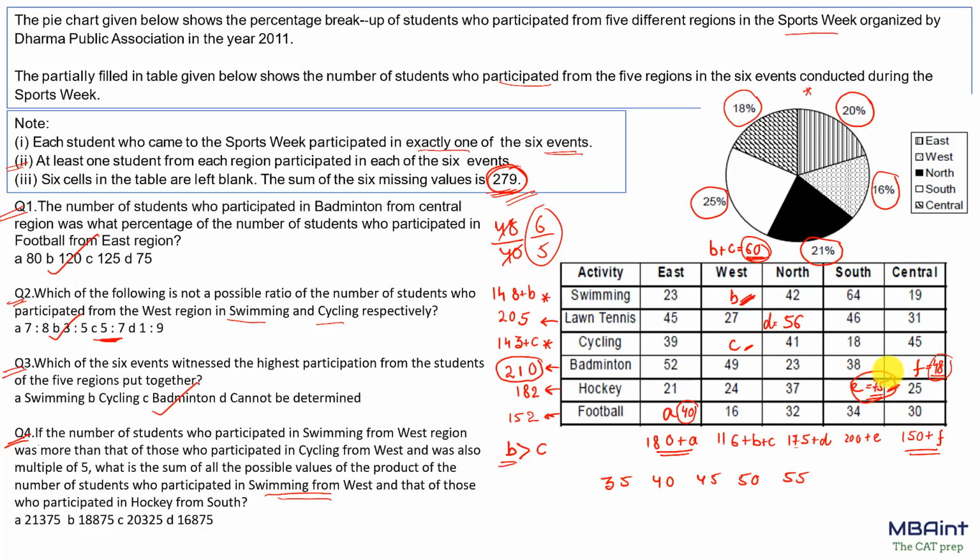Now we have to multiply, or we need to find all the possible products. So if we sum this up and multiply it by 75, I'm just finding all the possible products of these values. So let's quickly sum this up. This is an AP, 45 into 5, so that is nothing but 225 into 75. So this is a calculation here. Every number is a multiple of 5. Just a simple calculation, you can do it and find the answer.